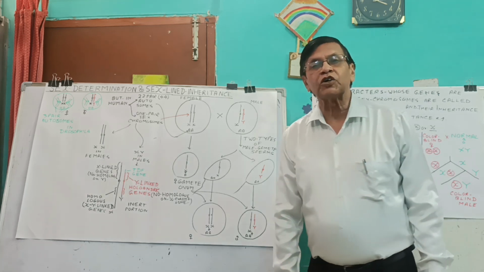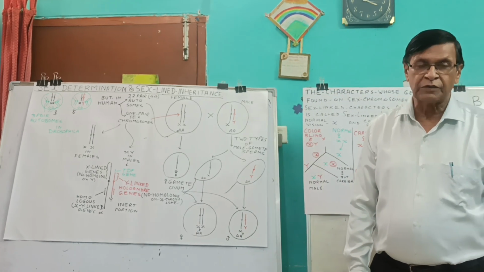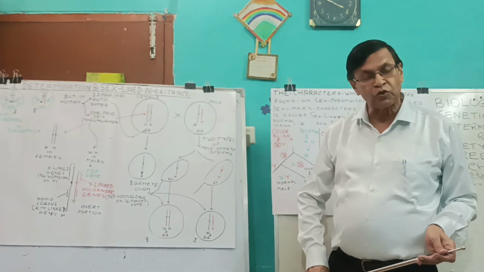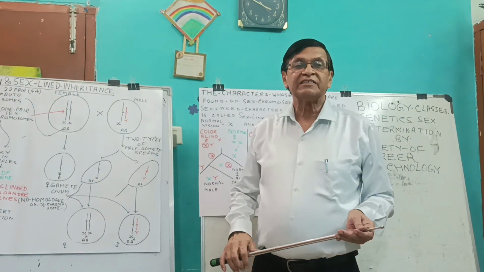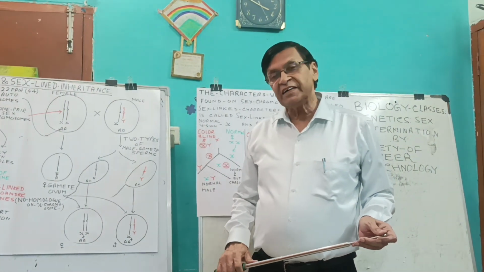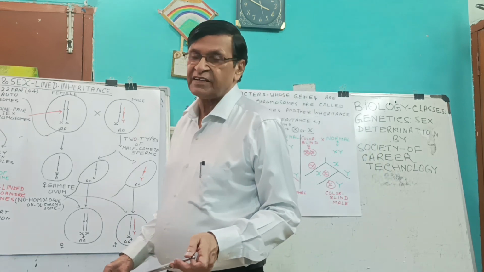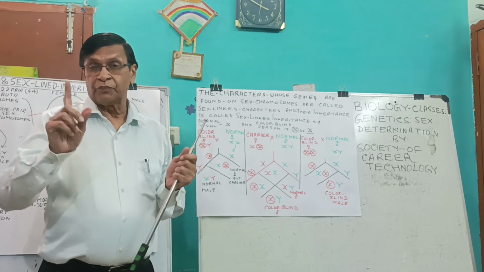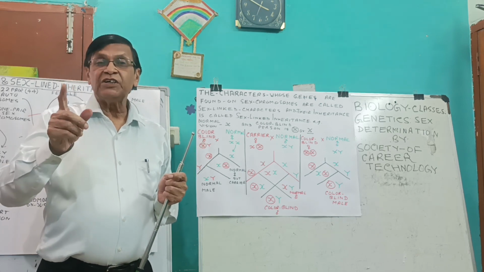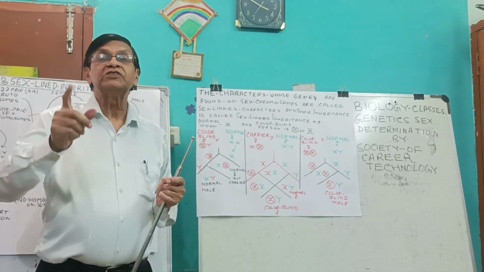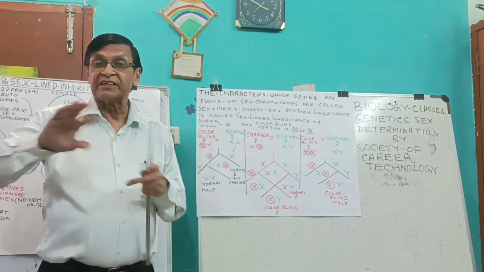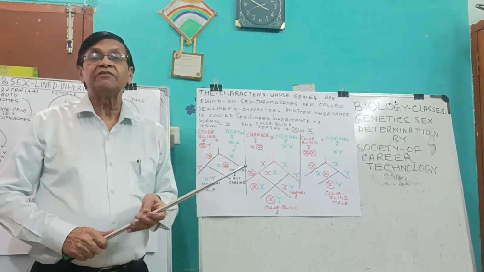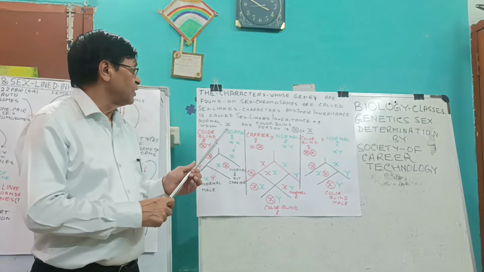Now, let us talk about sex-linked inheritance. The characters whose genes are found on sex chromosomes are called sex-linked genes, and their inheritance is called sex-linked inheritance. For example, here, for depicting, you do not use capital and small letters. There is nothing like dominant and recessive here. Here you have to use another terminology.